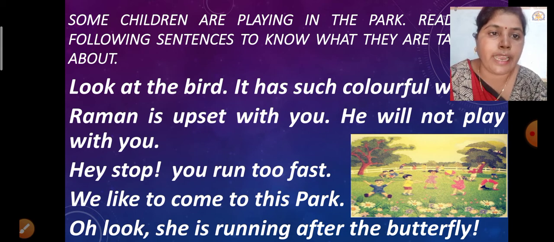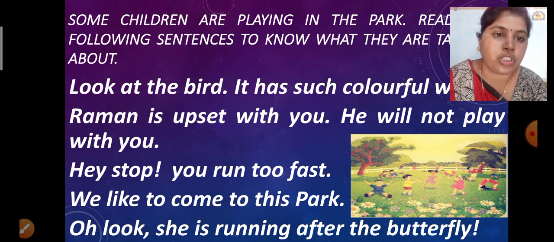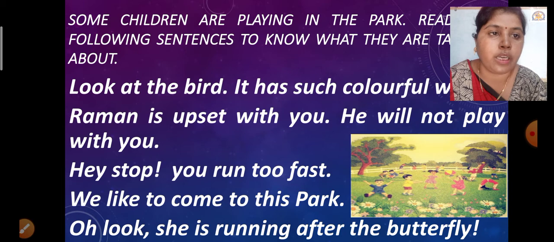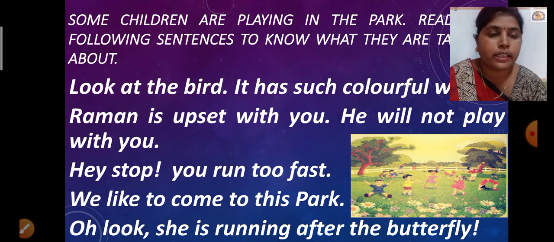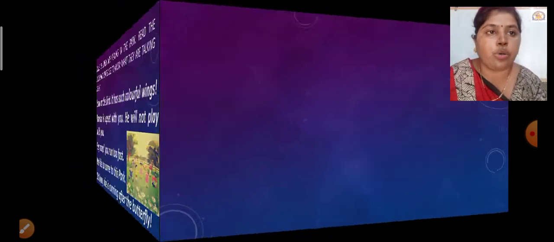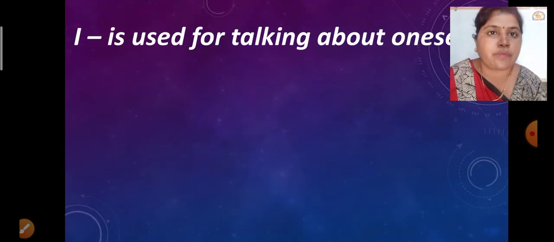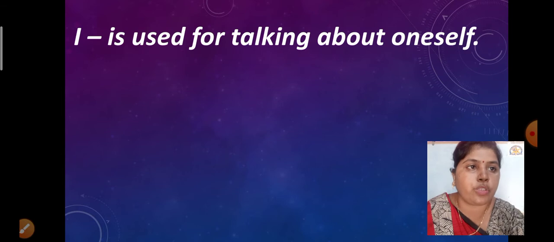We like to come to this park. Instead of taking the names of all the children, they use the word we. Oh, look, she is running after the butterfly. So in this, the word she is used instead of the name of the girl. So see the picture. The children are playing and they are talking in this way. Okay, so let us see how we are going to use these words properly.